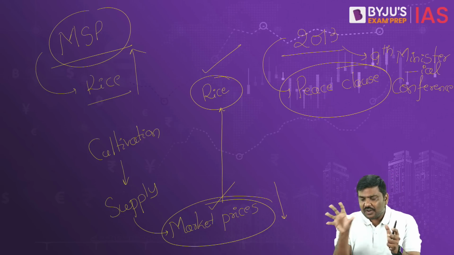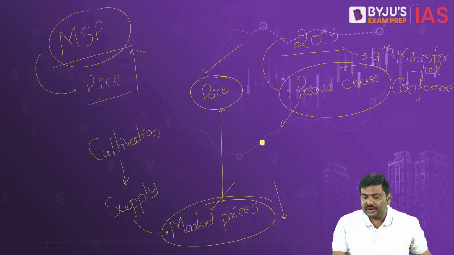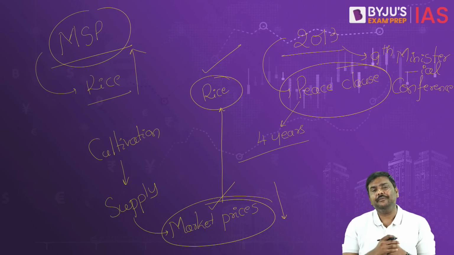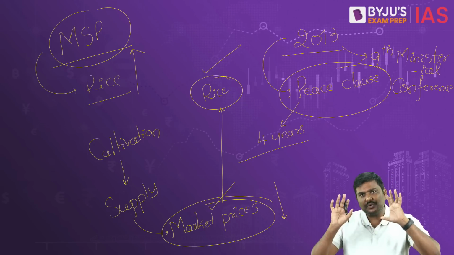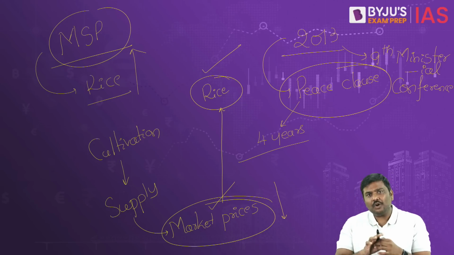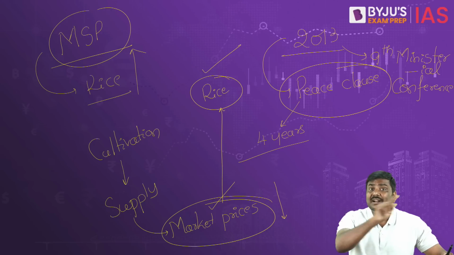Now this idea of a peace clause was initially introduced only for 4 years, that is from 2013 to 2017. Government of India was opposed to it. The argument of the Government of India was, we want a permanent solution.